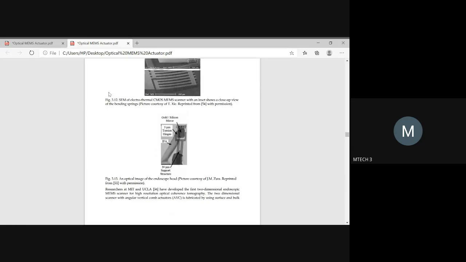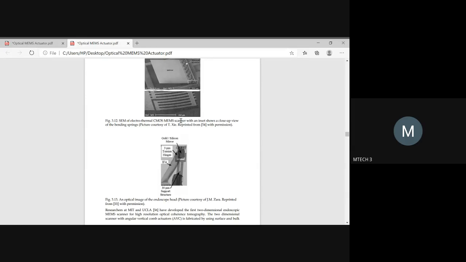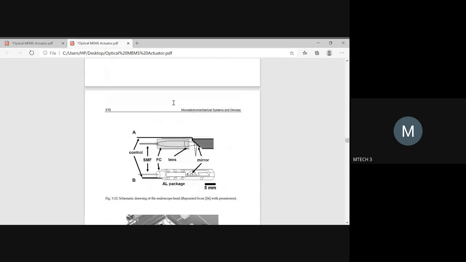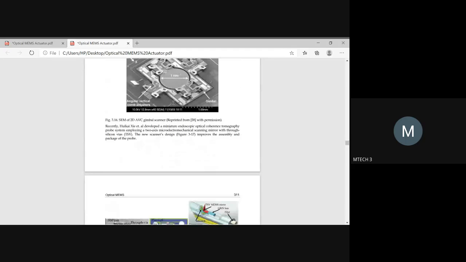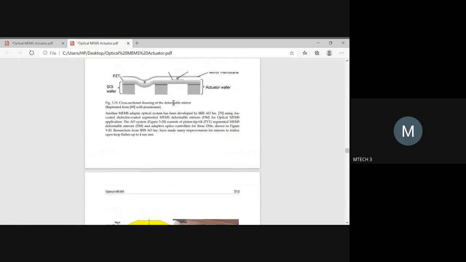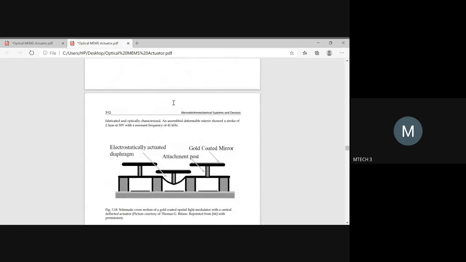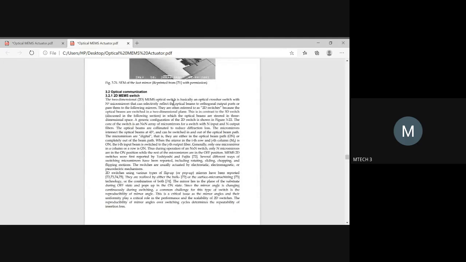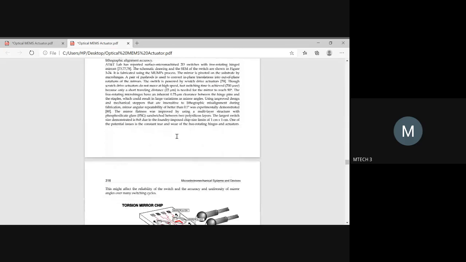And they have taken the morphology of MEMS scanner as well for your understanding. So it is a very well in-depth explained paper on optical MEMS. So at ease you can go through and grab the required data, prepare some notes for your reference and keep it ready. And apart from this, in optical communication, you can have some 2D MEMS switches also. So based on that also some information is given.